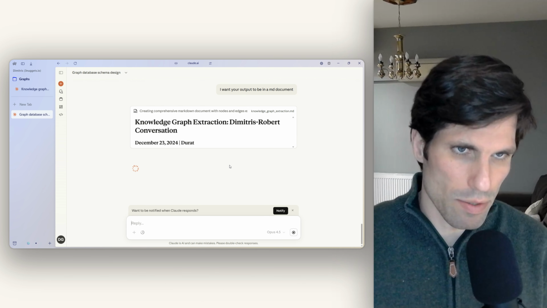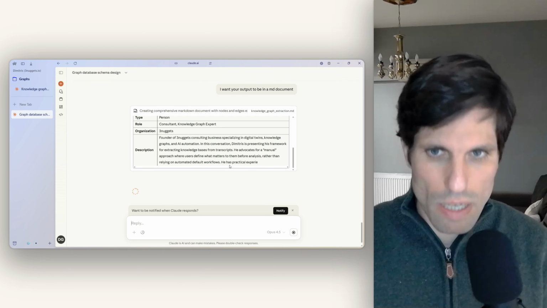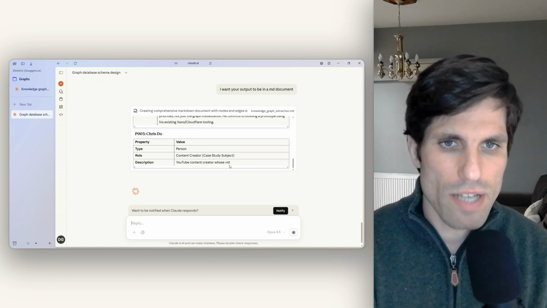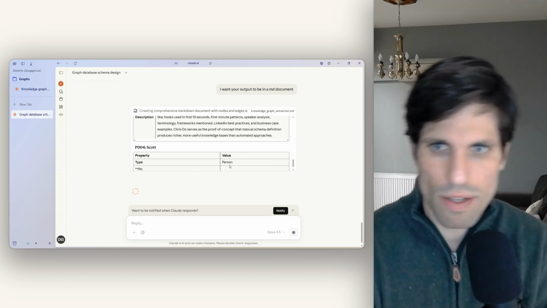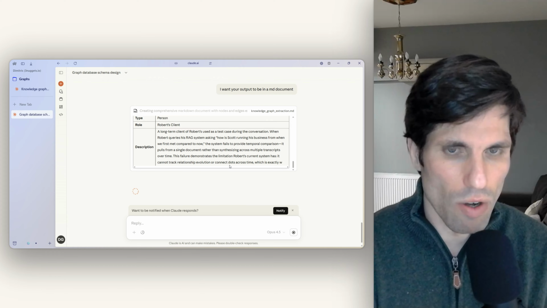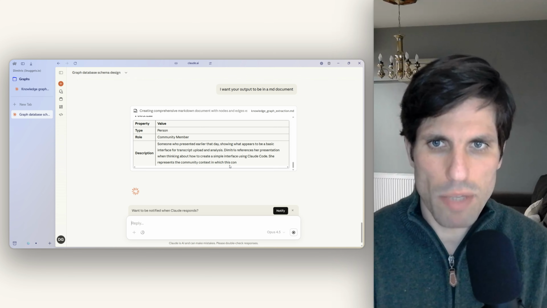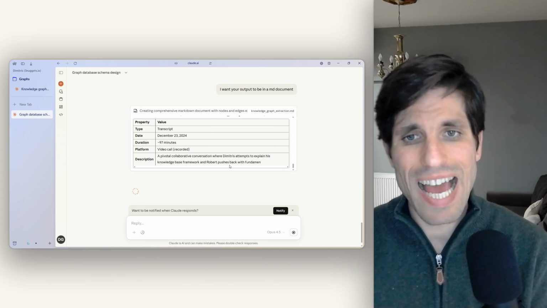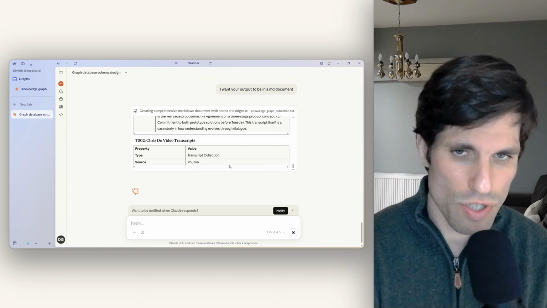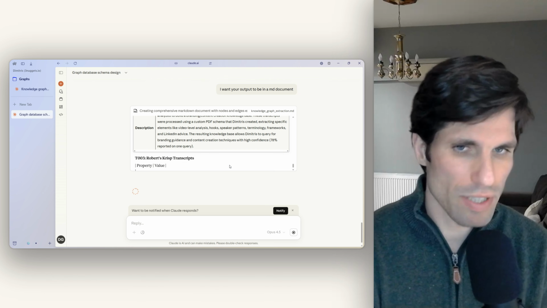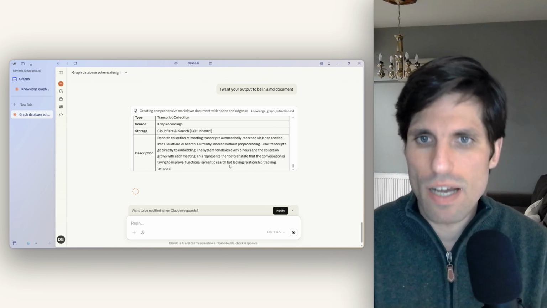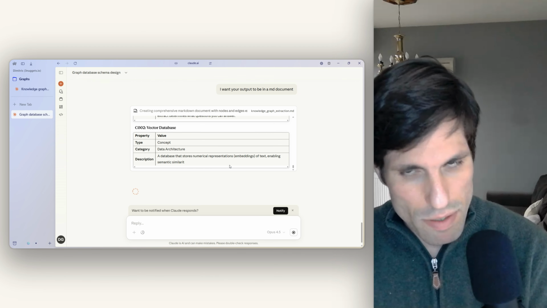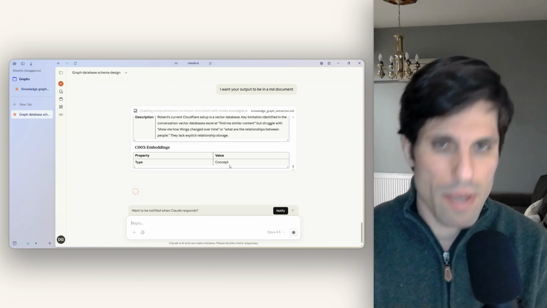In a Markdown document, we're going to have all the nodes and the edges in one place, in one document. So we're going to download it and we can upload it into a new conversation, and we can start putting these questions. Why is this different than feeding the transcript and asking questions?